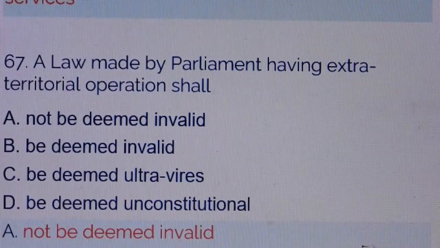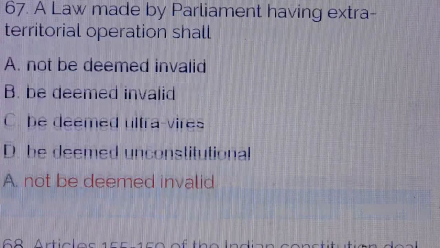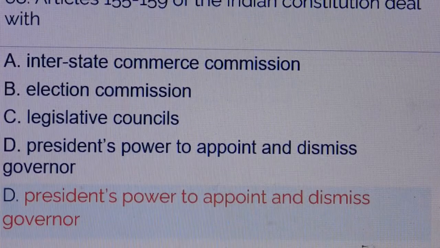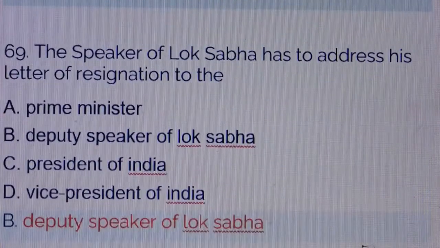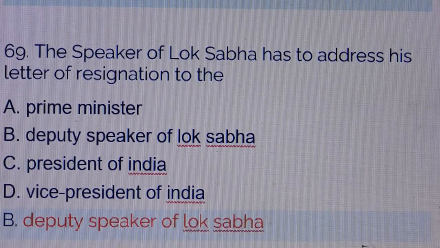Question number 67. A law made by Parliament having extraterritorial operation shall. Answer is option number A. Not be deemed invalid. Question number 68. Article 155 to 159 of the Indian Constitution deal with. Answer is option number D. President's power to appoint and dismiss governor. Question number 69. The Speaker of Lok Sabha has to address his letter of resignation to the. Answer is option number B. Deputy Speaker of Lok Sabha.